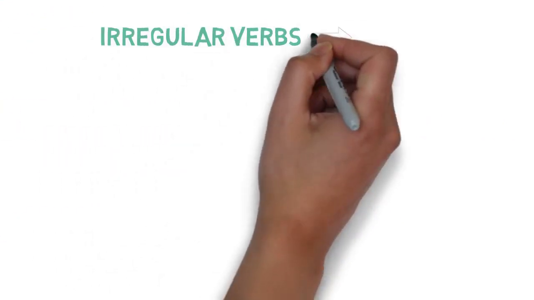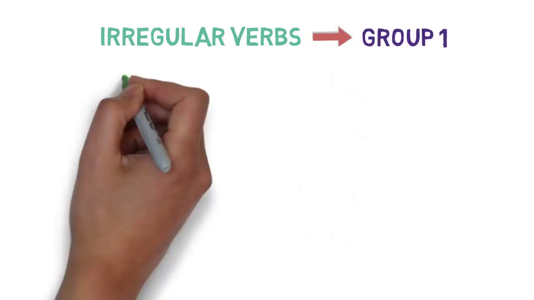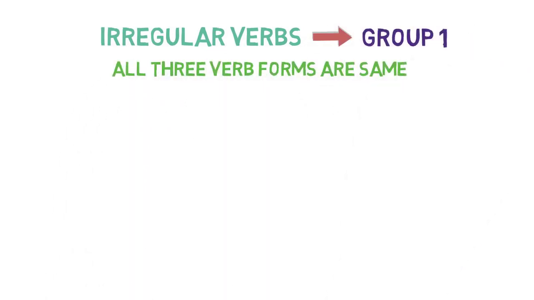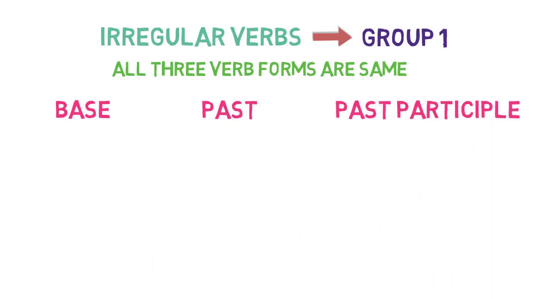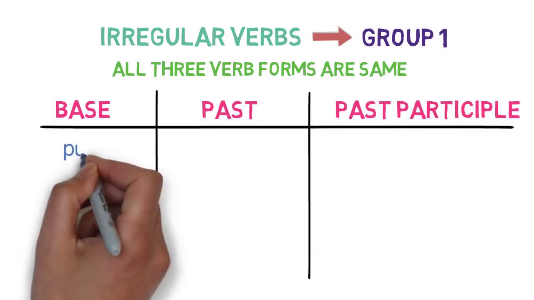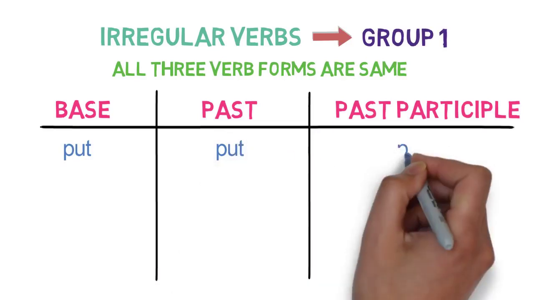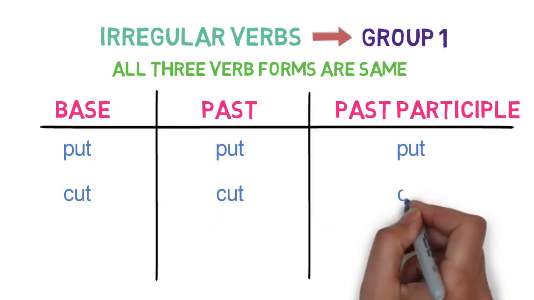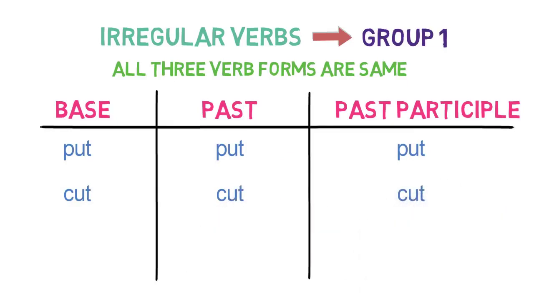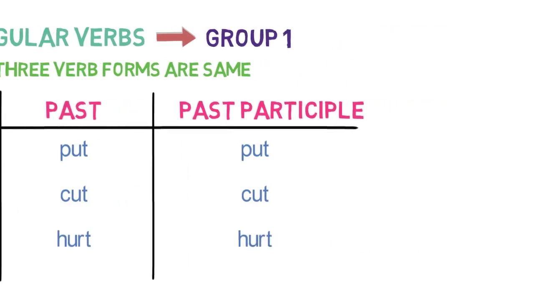Let's look into examples of irregular verbs of Group 1. All 3 verb forms are same. Examples for base form, past form and past participle form. Put in base form remains put in past and past participle form. Cut in base form remains cut in past and past participle form. Hurt in base form remains hurt in past and past participle form.